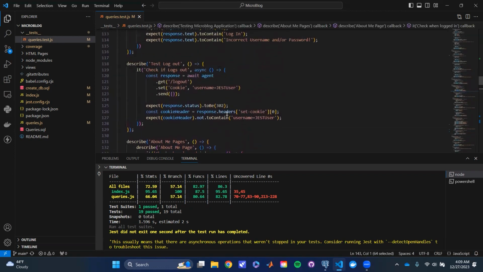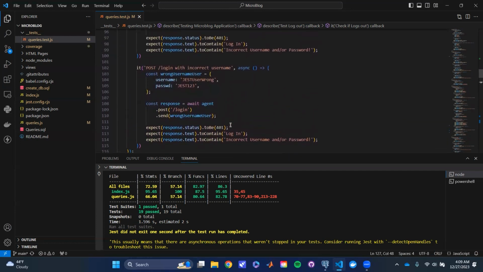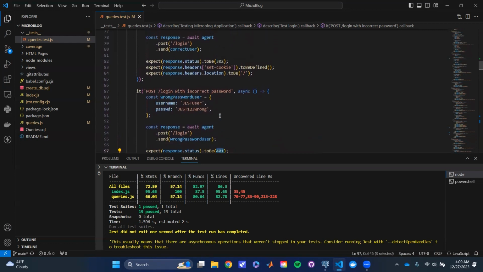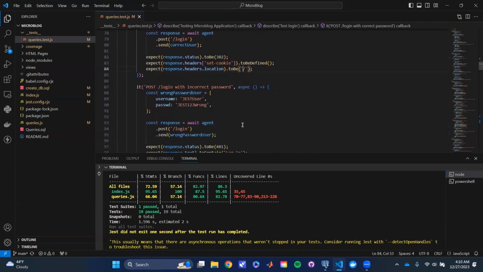For example, when we log out up here, we want to check that the cookies does not contain a username anymore because we logged out. If we scroll further up, when we log in with the incorrect username or password, we want to check that there's an incorrect username or password. Another thing, if we're logging in with an incorrect username or password, well, we want to check that the response is a 401 or that it's bad credentials rather than a 200 response, which is okay. And then some other things we check up here when we log in with the correct password, we want to see that it redirects us to kind of this default directory, which is where all the blogs are.